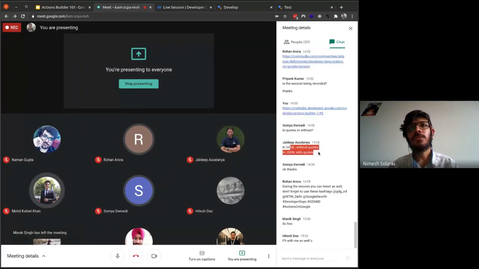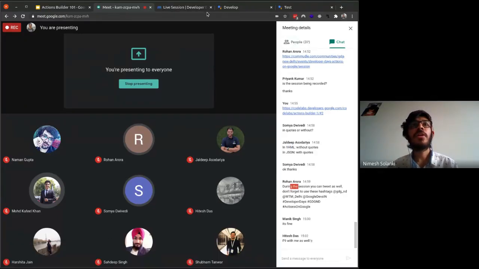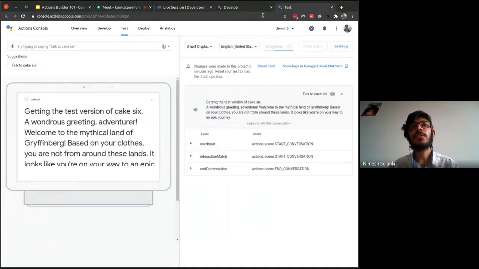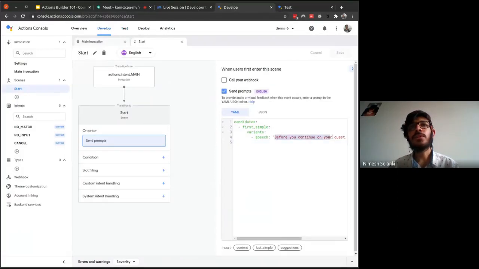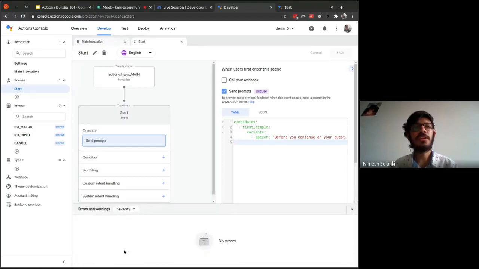Any error without quotes? Yeah. You can also send your string in quotes as well. You can also remove the quotes. That's totally fine. You can also use single quotes, double quotes, whatever it is. It's fine. So if there's any error, it will show in the last tab over here, the last section. It will show if there are any warnings or any errors over here.